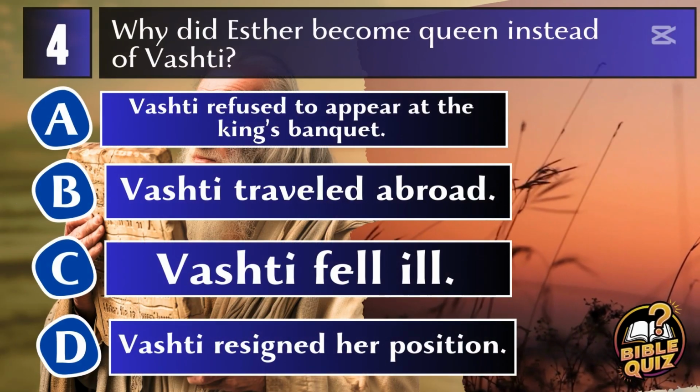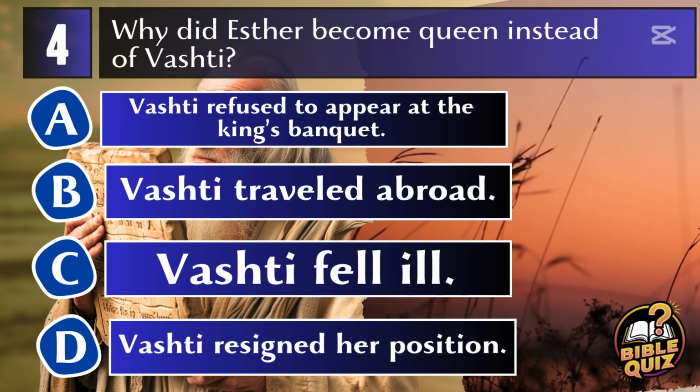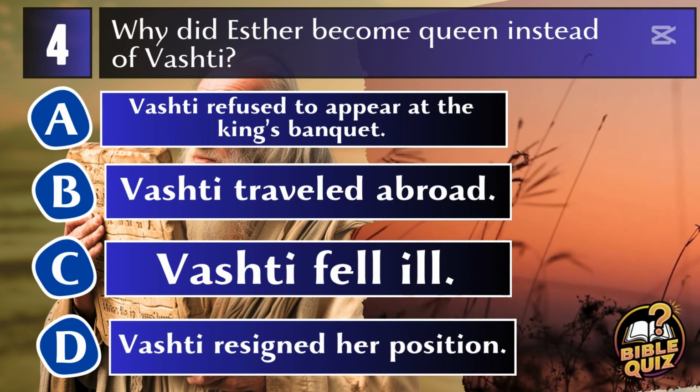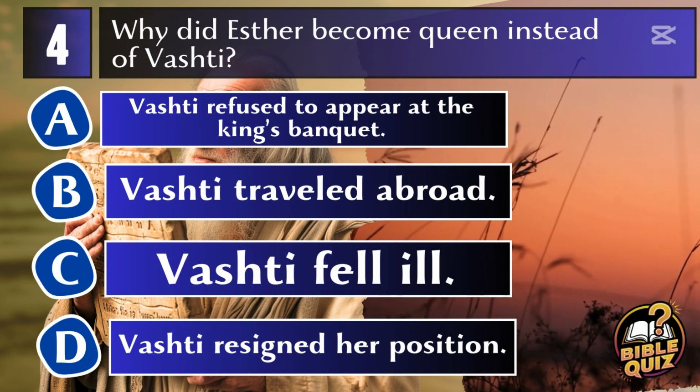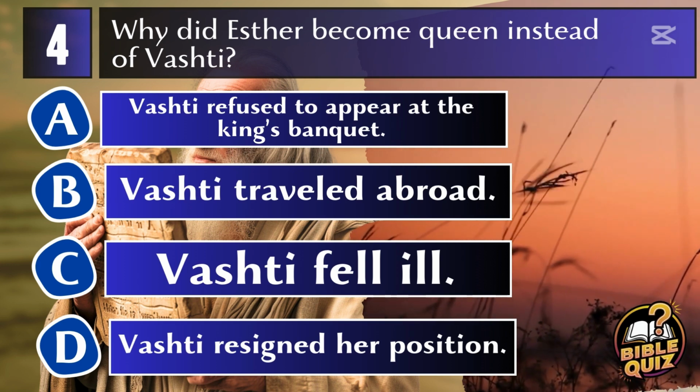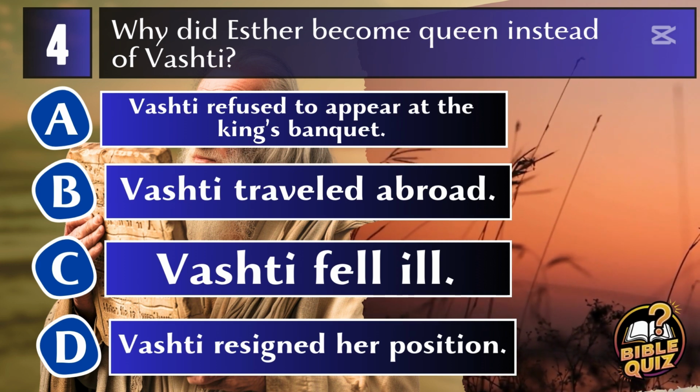Question 4. Why did Esther become queen instead of Vashti? A. Vashti refused to appear at the king's banquet. B. Vashti traveled abroad. C. Vashti fell ill. D. Vashti resigned her position.